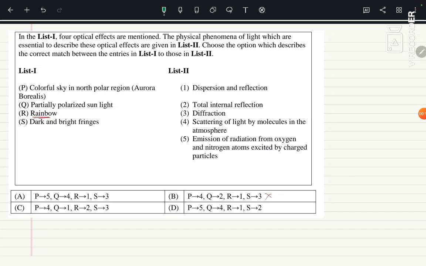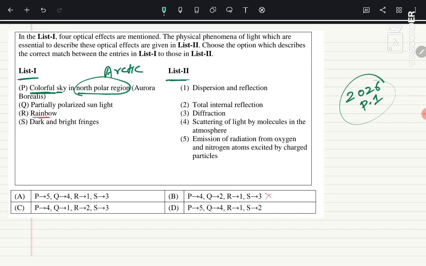So students, this is another question of JEE Advanced 2026 paper 1. This question is very interesting because it is a purely theoretical question related to geography. A lot of geography is involved here, like this is a match the following type question. List 1 we have to match with list 2. The first is given as colorful sky in North Polar region, meaning Arctic regions.